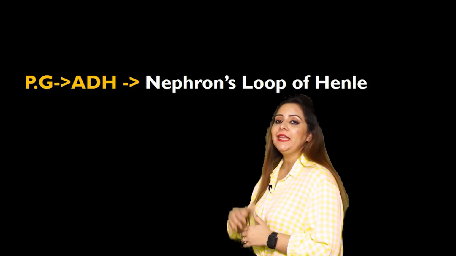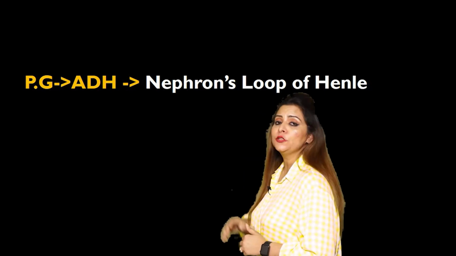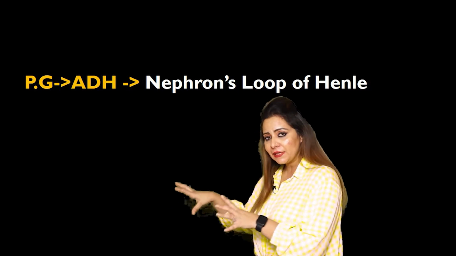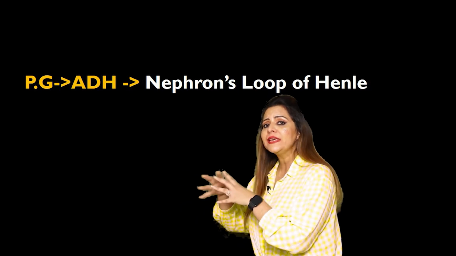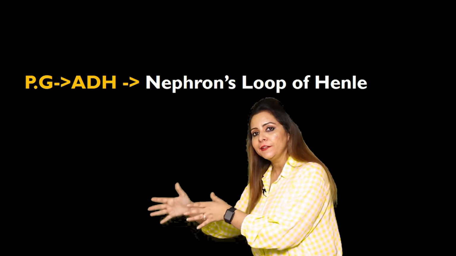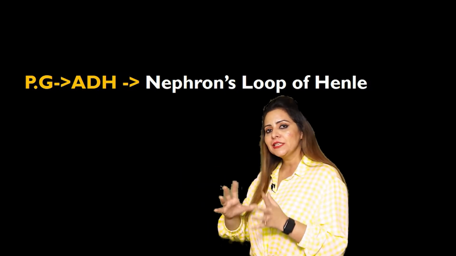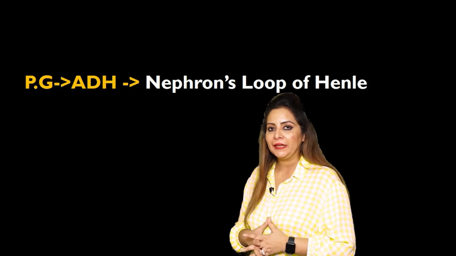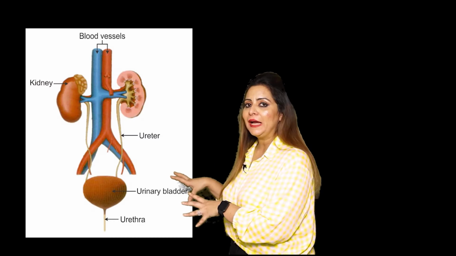So this ADH diffuses into blood, and through blood it reaches the kidney, enters the kidney and shows its function on the loop of Henle of the nephron. We know that the concentration of urine is controlled by the loop of Henle. So it will diffuse into blood, right?